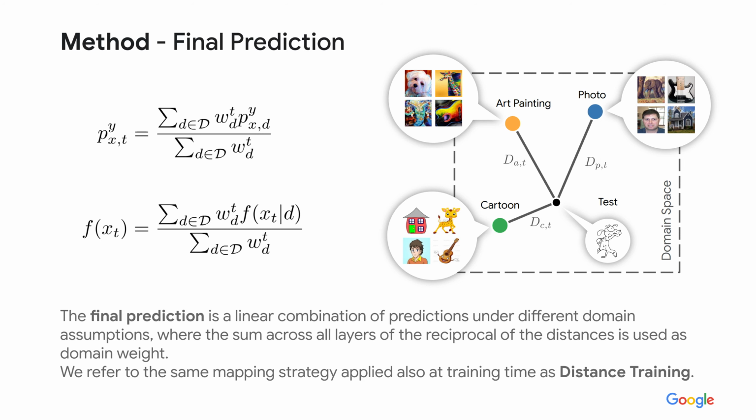Analogously, we can compute the final prediction as the linear combination of predictions for the test sample obtained under different domain assumptions. Moreover, we observe that when this strategy is replicated at training time also for samples from the source domains, the learned latent spaces are more meaningful and allow for better generalization. We refer to the application of the same mapping strategy also at training time as distance training.